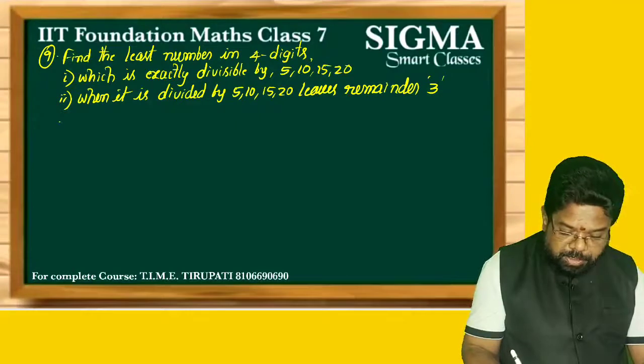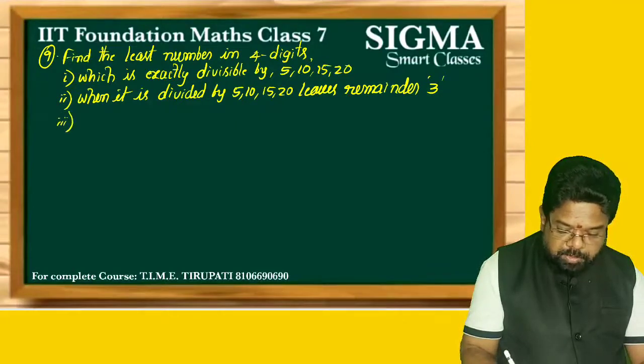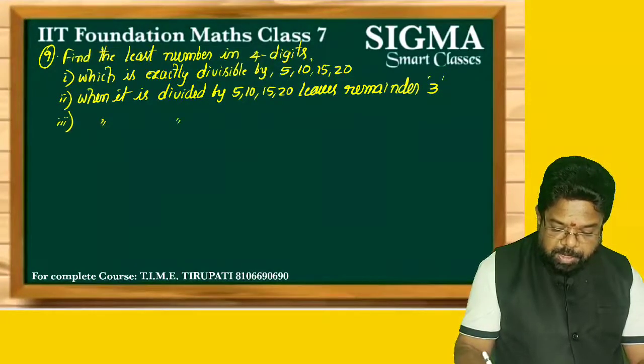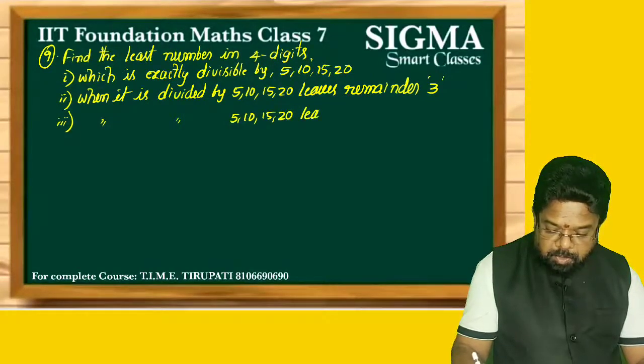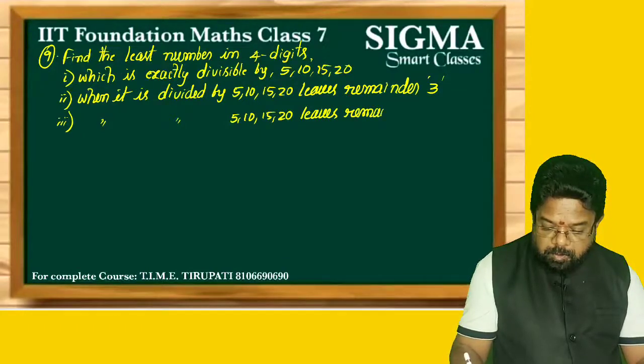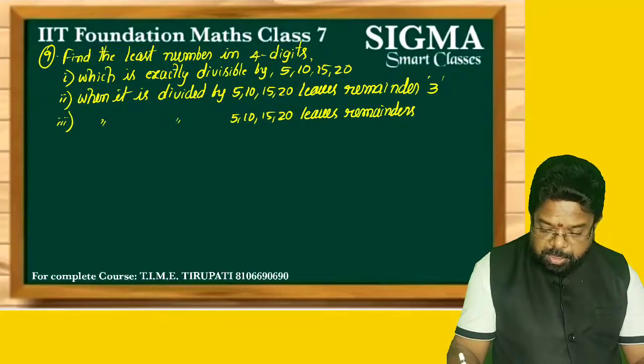Okay, only one remainder. Now the third one is: when it is divided by 5, 10, 15, 20, it leaves remainders, let it be 2, 7, 12, 17 respectively.